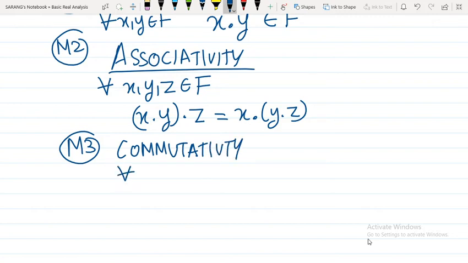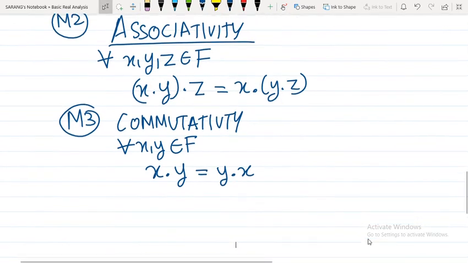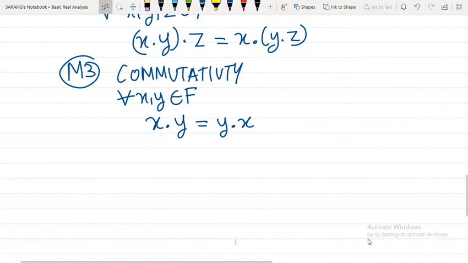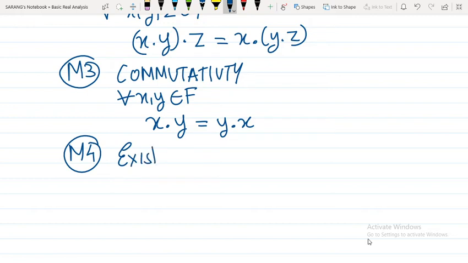You take any two elements from the set F, and if you multiply the first element by the second element, it should be the same as the second element by the first element. This is true for every choice of x, y from the set F. The fourth property, similar to addition, is the existence of an identity element